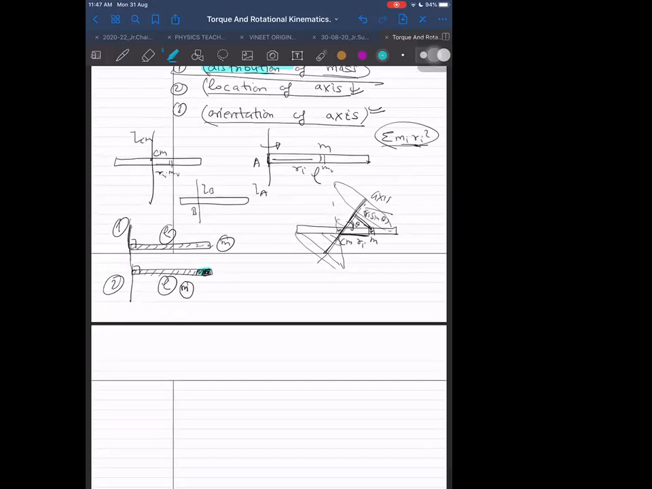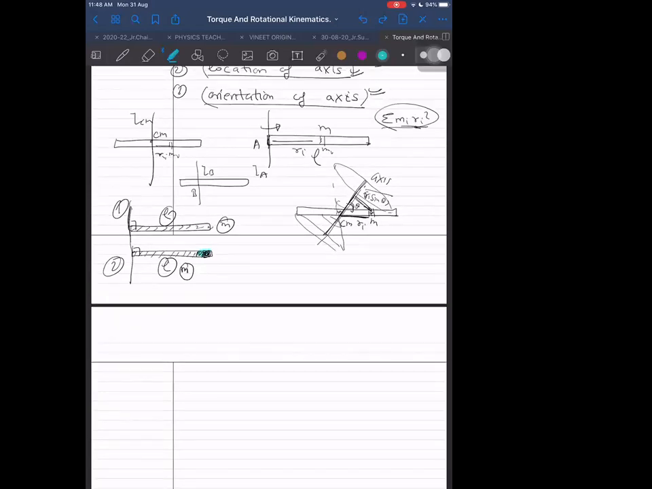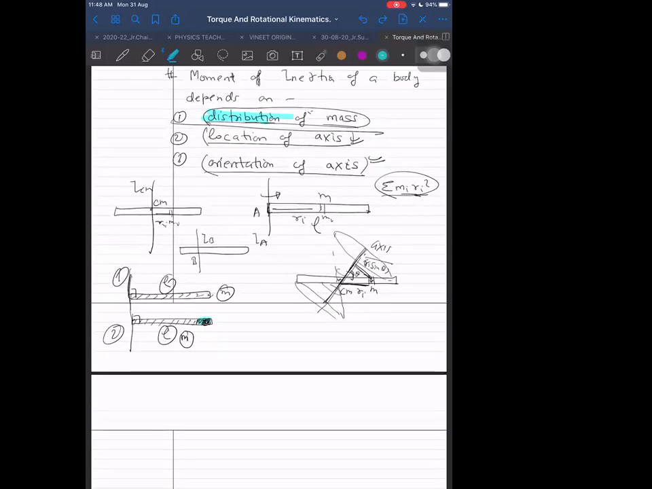So if somebody is asking you this question, what is the moment of inertia? That means we take the moment of inertia at the end point. What?